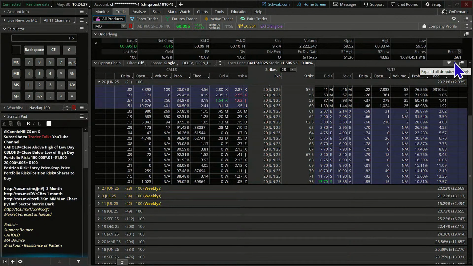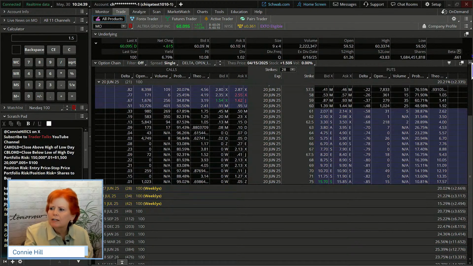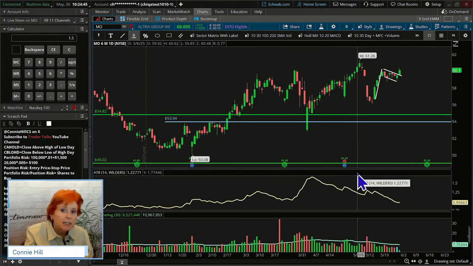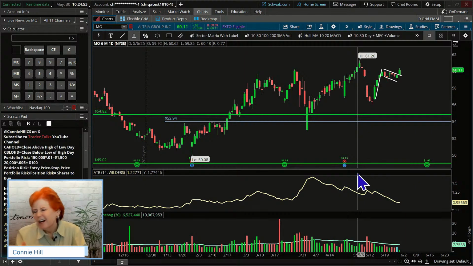So if the S&P 500 were to move a point, we'd expect MO to only move 66 cents. So significantly smaller than our volatile one, even though they're kind of similar prices right now. They're only like $3 or $4 apart.